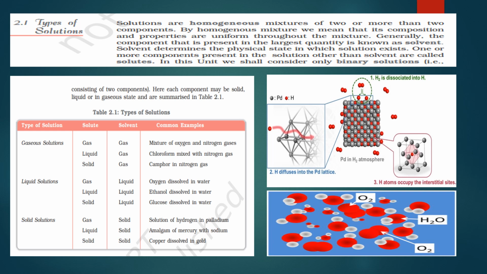What else? I think it is used in medicinal products. I believe it is used for anti-inflammatory and analgesic products. See, mixing camphor with nitrogen gas may help to protect the camphor from degradation or other chemical reactions that could affect its effectiveness. So sometimes you want to protect camphor, that's why you are mixing it with nitrogen.